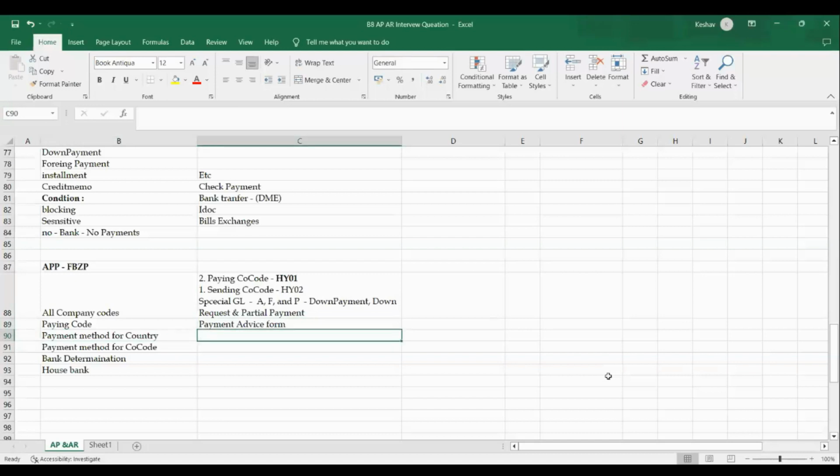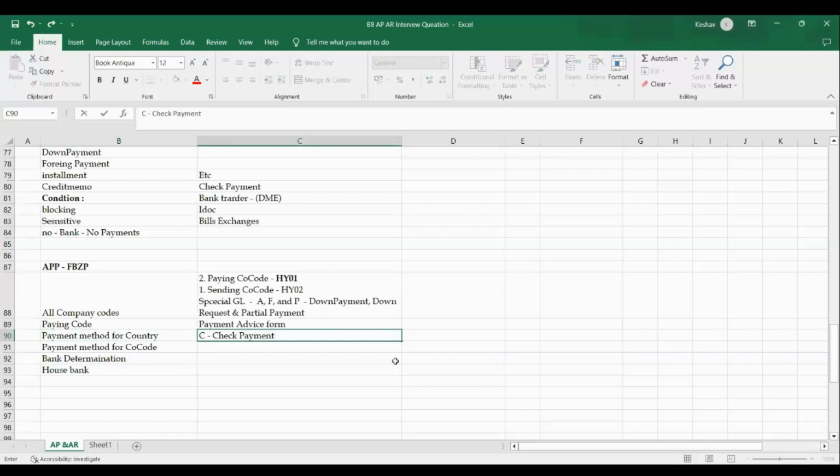Next, coming to the payment method for a country. If you are creating the payment method at country level, can we use multiple company codes for this payment method? For example, I have created a payment method C for check payment for India.